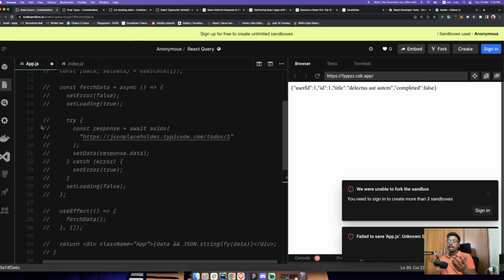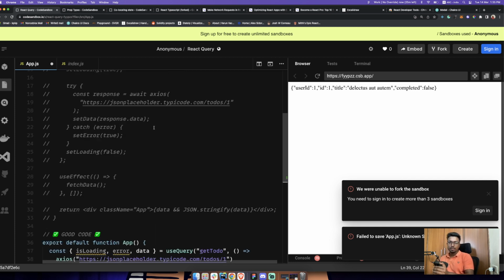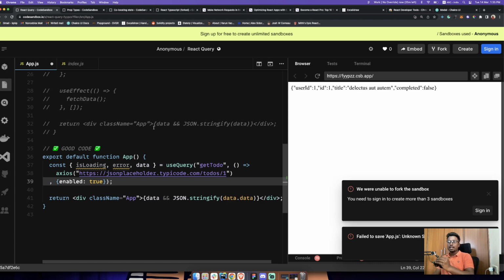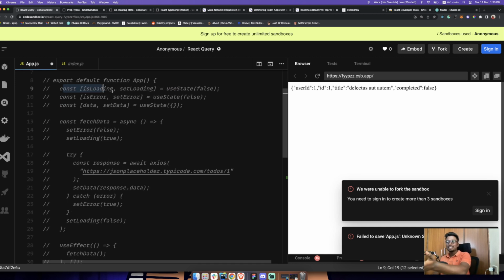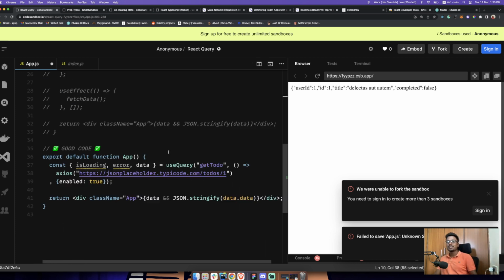So again, using Axios is fine. If it's a small project, like a portfolio project or something, it's totally cool. Use Axios. But if you're building an application, right, a big application which has a lot of interactions and everything, use React query. Okay, it will really save you a lot of time, and it will also save you a lot of code as well. You can see, right, look at the code here and look at the code here. Look at these is loading and is error. Imagine adding loading state for every single component where you make this API call. It's hectic, right? But here it's very simple.